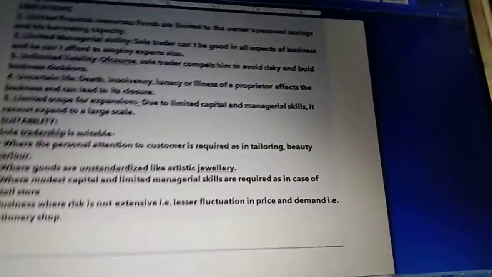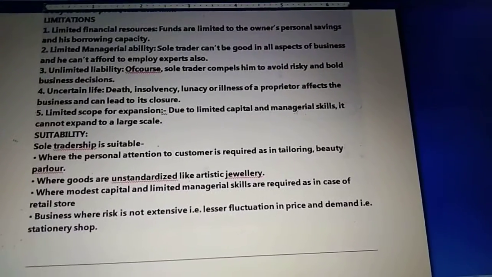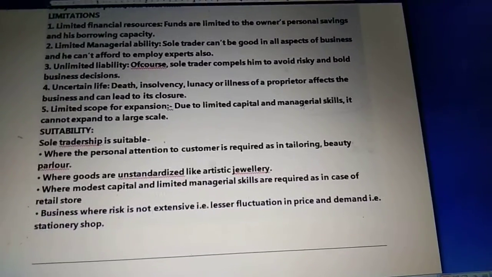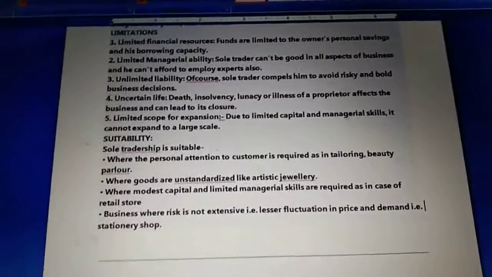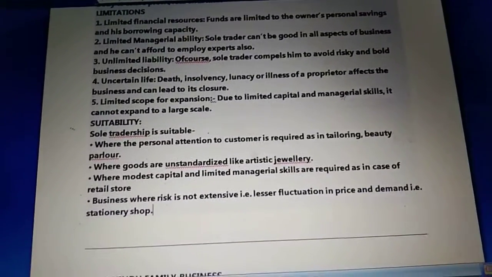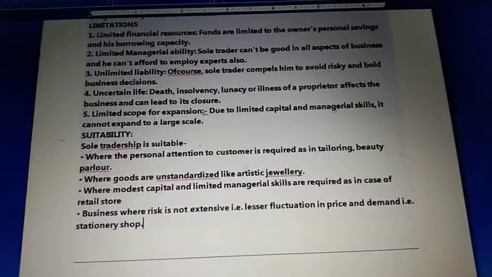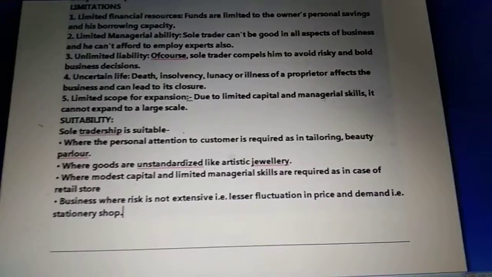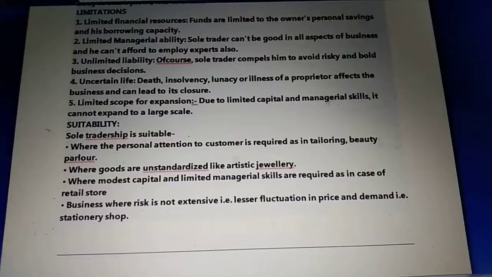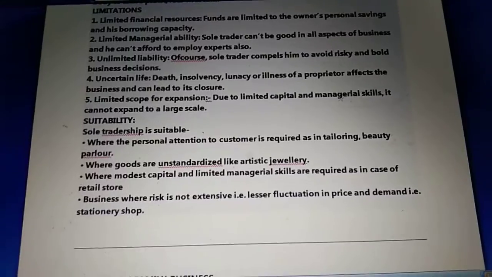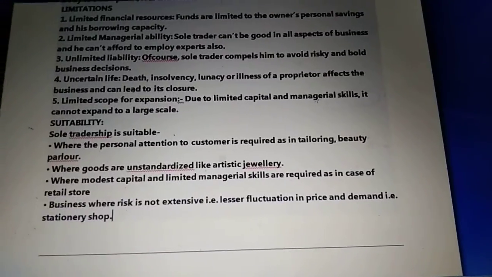Students, today we have only covered the first form of business organization, that is sole proprietorship. I am just giving you a quick review. In this form of business, there is one person only who manages, owns, handles and finances the whole business, and who also bears the profit and loss of the business. The term is made of two words, sole and proprietor. Sole means alone, only, and proprietor means owner. So where there is only one owner of a business, we call that type of business a sole proprietorship business.